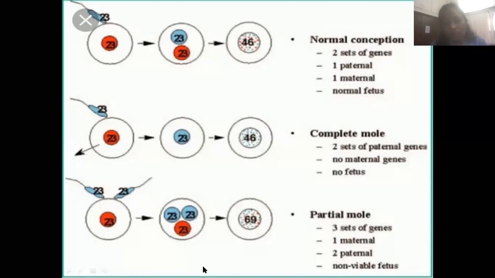While in case of complete mole, there is no question of a fetus because maternal genes are absent. So no fetus, only growth of the chorion takes place, and that leads to the complete mole. So in complete mole, no fetus, while in case of partial mole, there is a fetus, but it is a non-viable fetus. That is how we can clear up the reason behind it.